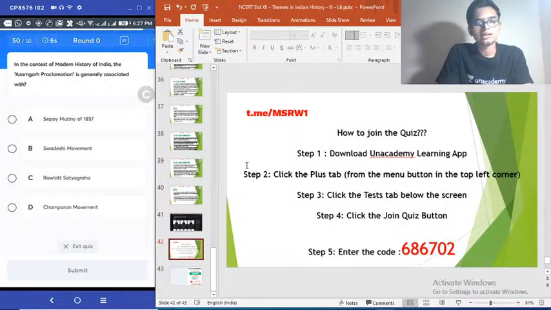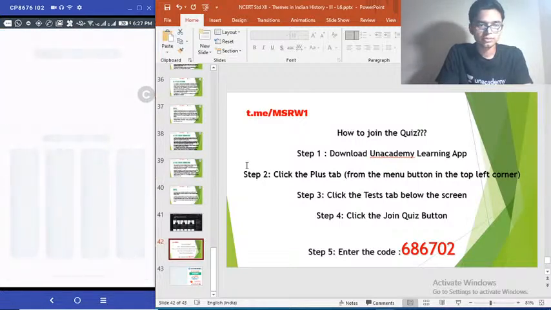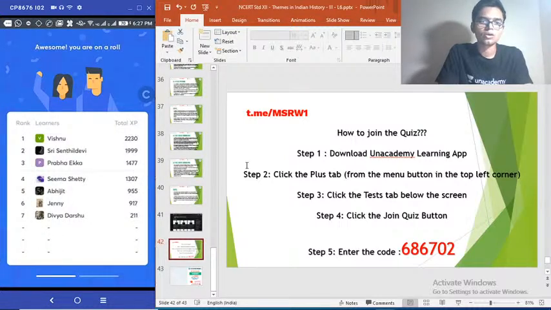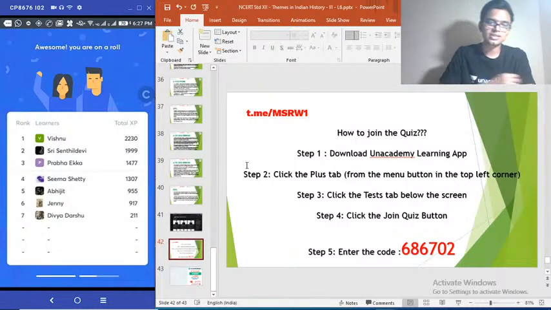I think at least 70% will get this right. Option A is the correct answer. Sepoy Mutiny 1857. How many get this? Azamgarh Proclamation. 20%. Only a very few got this right.